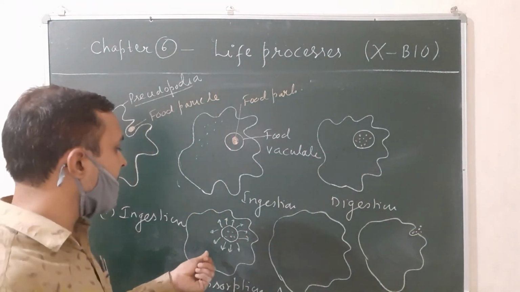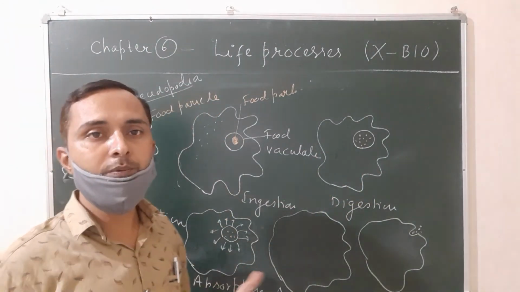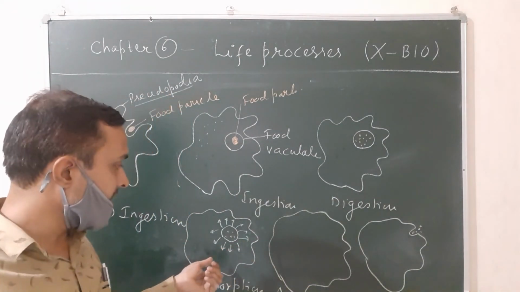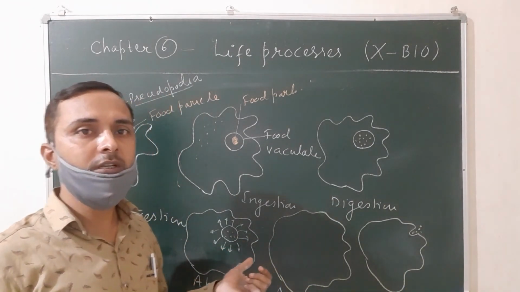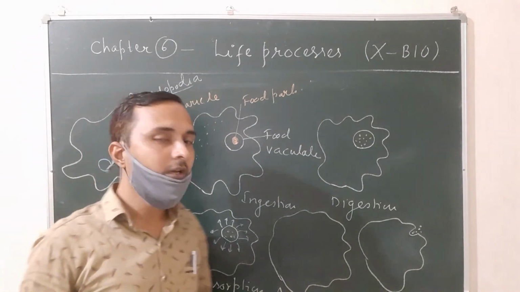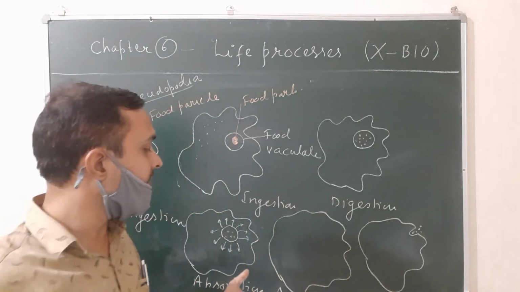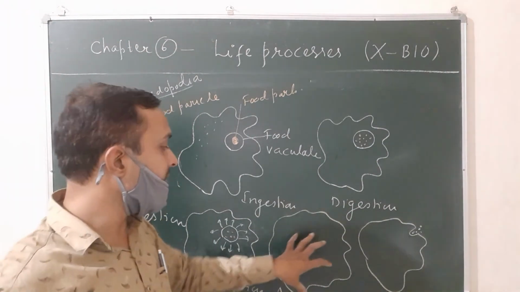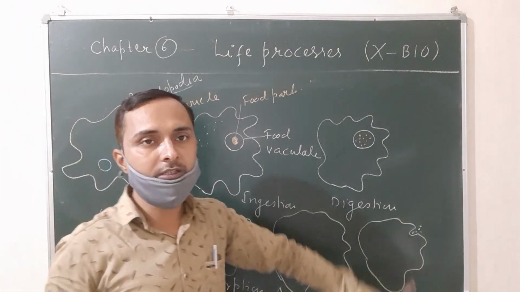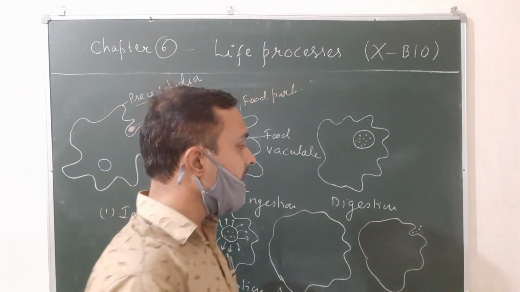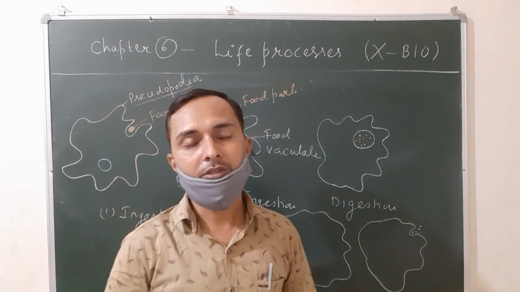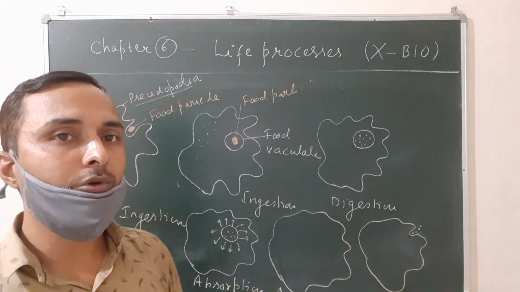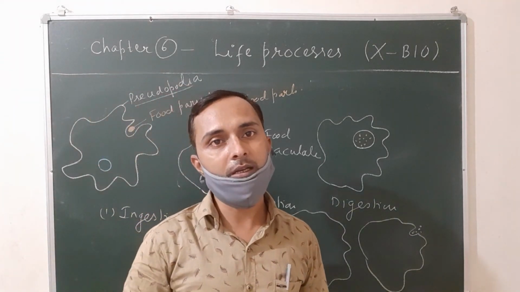In the next step, the digested food is diffused throughout the cell by the process of diffusion. This is the condition of absorption. In assimilation, the digested food is used by the cell and the cell grows, and finally the undigested food is removed through the cell membrane. This process is called egestion. So this is all about the holozoic nutrition in amoeba.